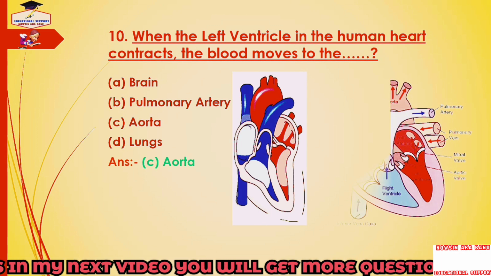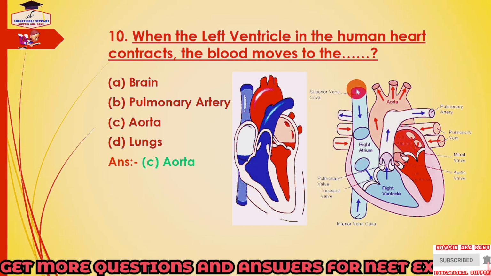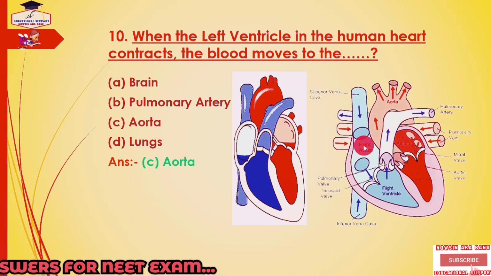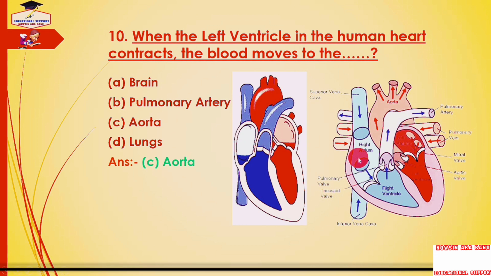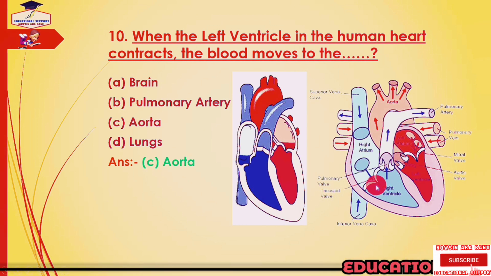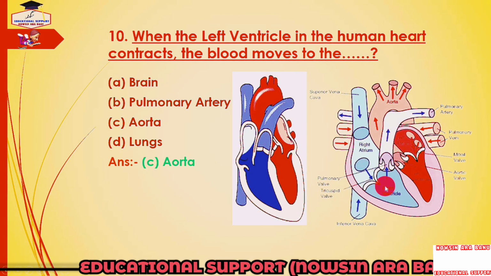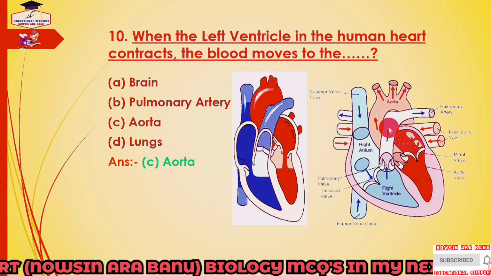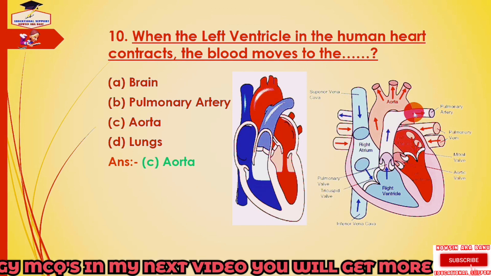Because the deoxygenated blood is drawn into the upper chamber of the heart, that is the right atrium. Then it goes to the right ventricle through a valve called the tricuspid valve. From the right ventricle, this deoxygenated blood is pumped through the pulmonary artery into the lungs.